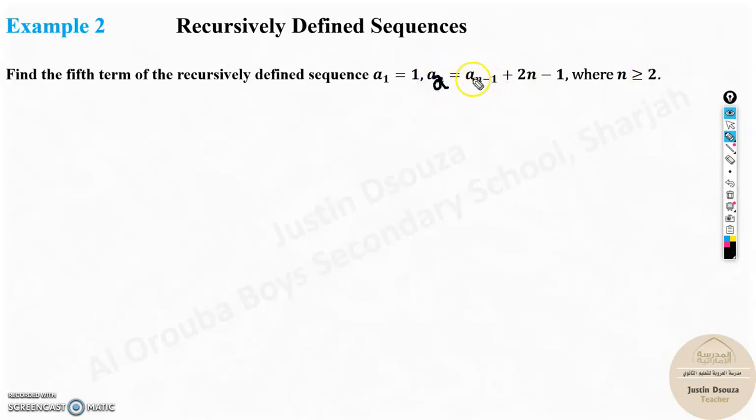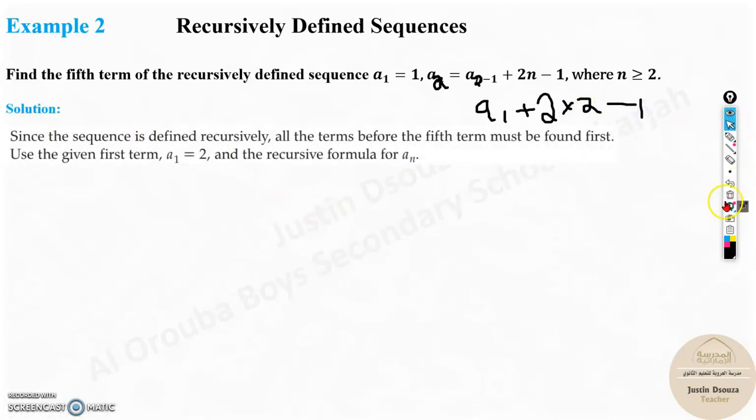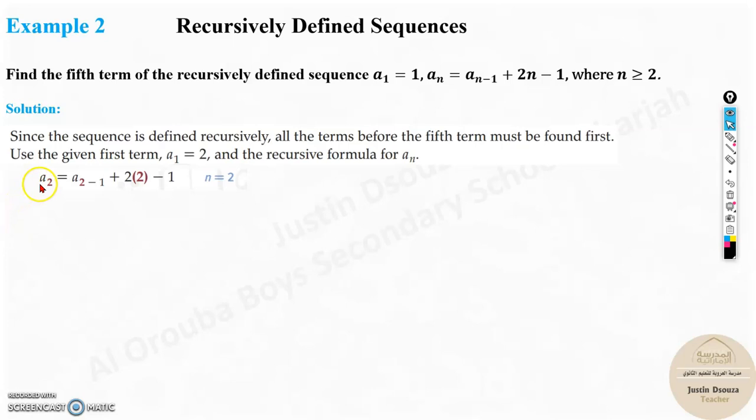So you need to put a2 over here. A2 minus 1 will be a1 plus n is 2, so 2 into 2 minus 1. Put this in calculator, you'll get the answer. You'll see now, it's very simple. You should know what is given. A1 is given. So now we will find for n equals 2. Let's start with n equals 2. We have to start, we can't go behind it. Now, a2 equals a2 minus 1 plus 2 times 2. Instead of n, it's 2 minus 1. Now here, a2 minus 1 will be a1. And 2 times 2 is 4, minus 1 is 3. What is a1? A1 is 1. So just substitute it over here.